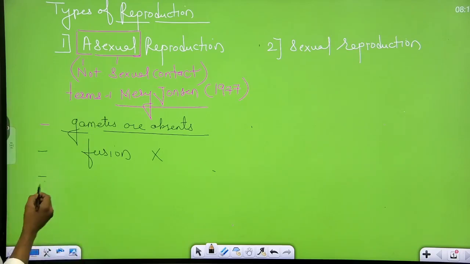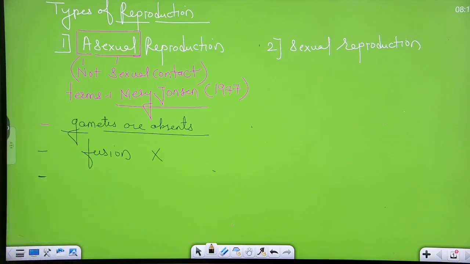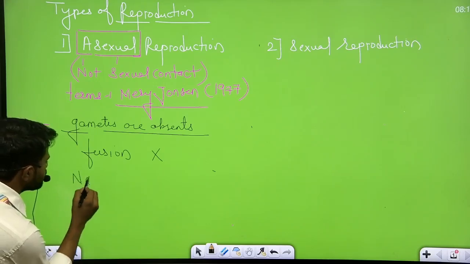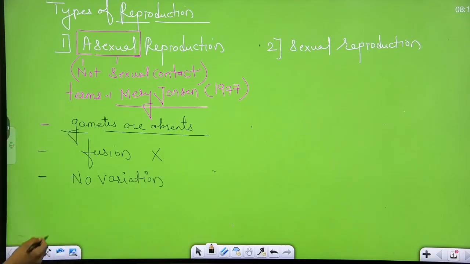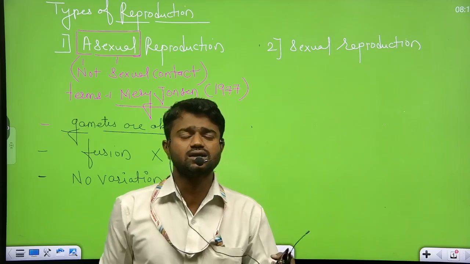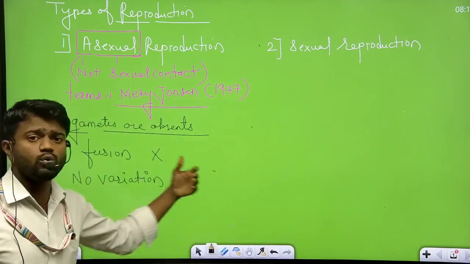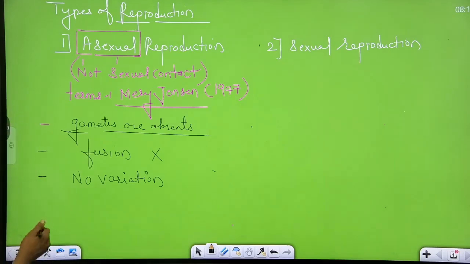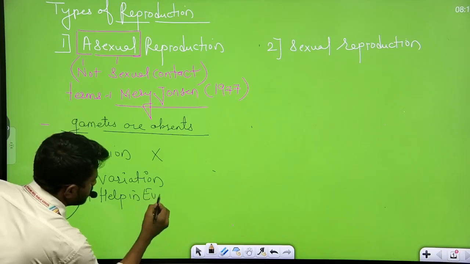Next process: if the gametes are absent and fusion is absent, there is little variation or no variation. Here there is no variation, because the organism prepares similar offspring, and since there is no fusion of gametes, there is no variation. Next point: it does not help in evolution.